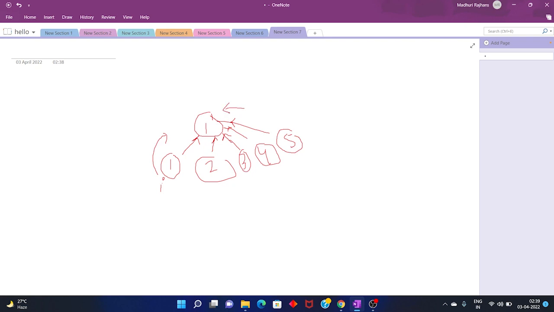So I can store the sum of all these 5 values here, because I'm 100% sure that I will get 5 values from here. So these add up to 15 here. Okay, so this node has a sum of 15.